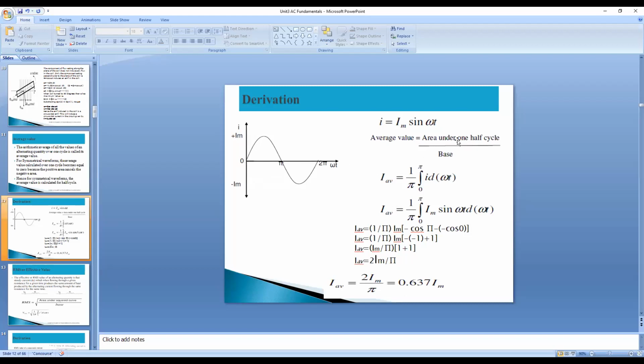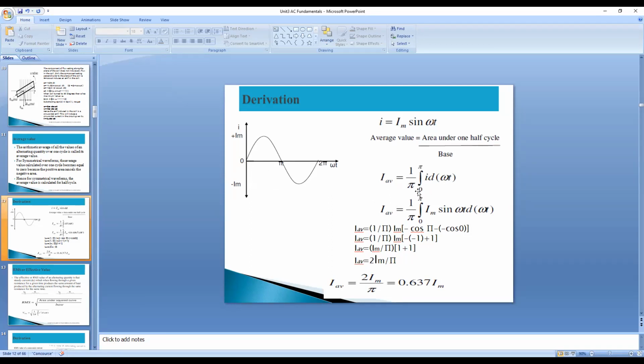So what we will write down: area under the half cycle we are considering. So before that 1 by π I will consider, since we have to find the average value of this over 0 to π. So 1 by π I will write here. For the area under the half cycle, we have to take the instantaneous values, the rate of change of current we have to identify now.